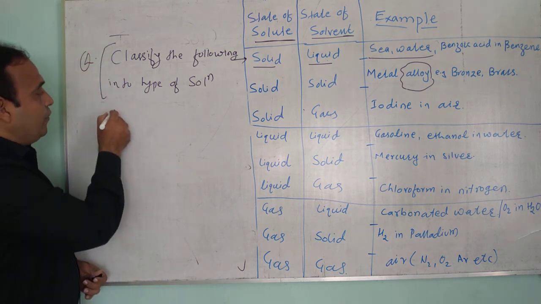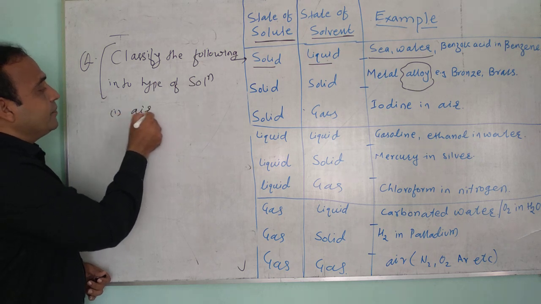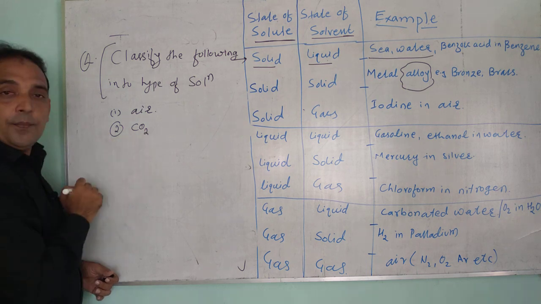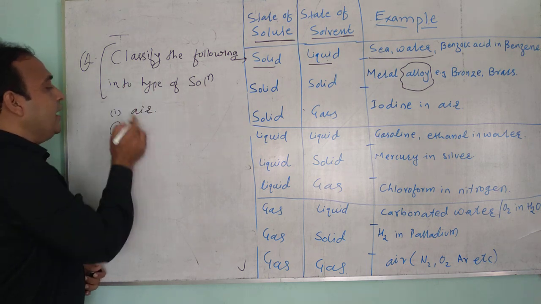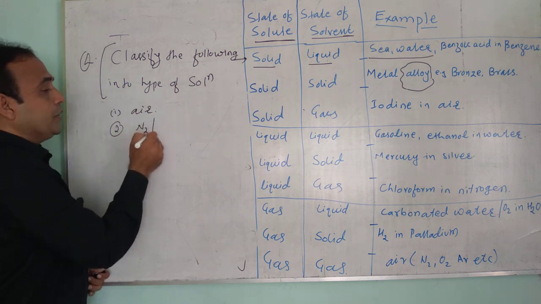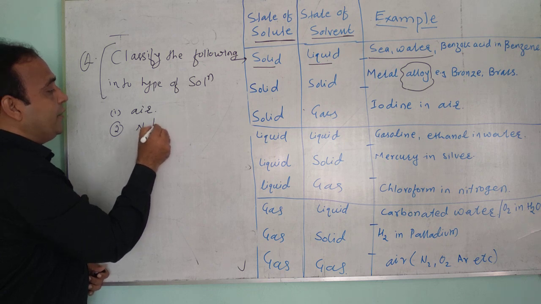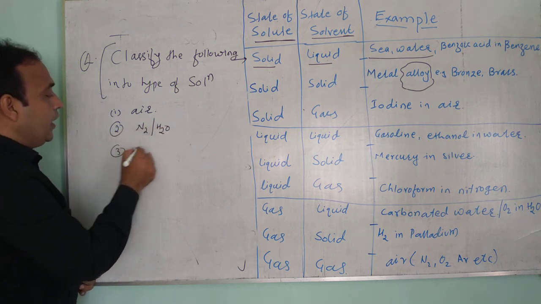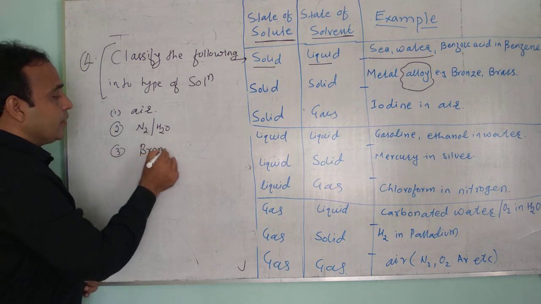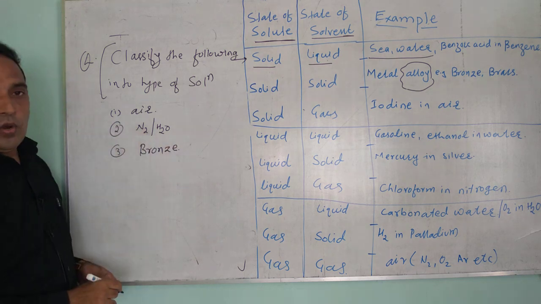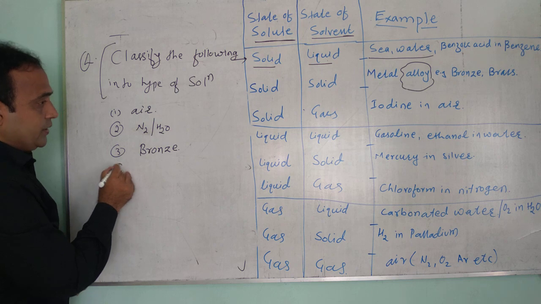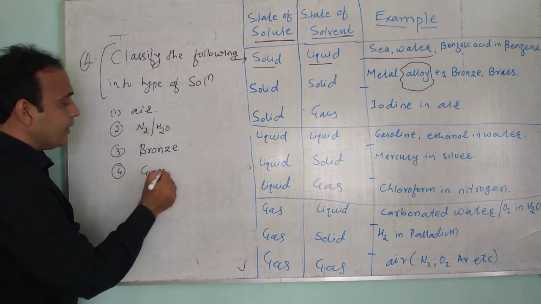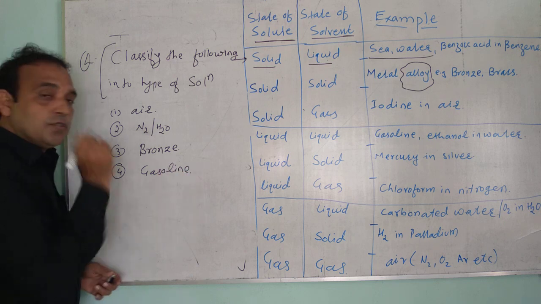Suppose it is given: first one, air; second one, carbon dioxide, or nitrogen in water; third one is given, bronze; fourth one, suppose it is given, gasoline.